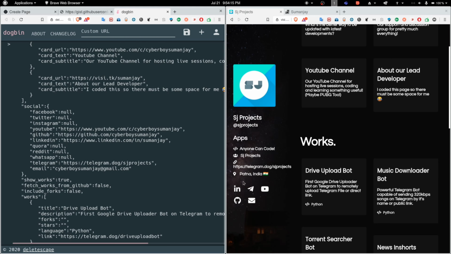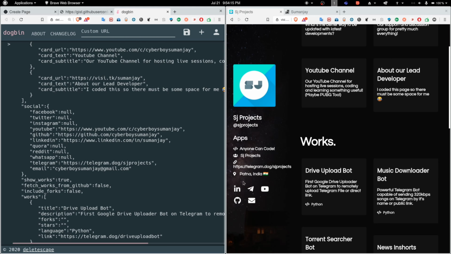Now let's move on to the automated part. In the automated part, we need to follow the same steps. There's nothing changed, so we will just open a new paste link. Here I will be explaining the automated part. I am creating my page as automated from my GitHub.